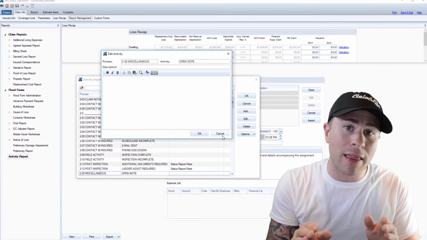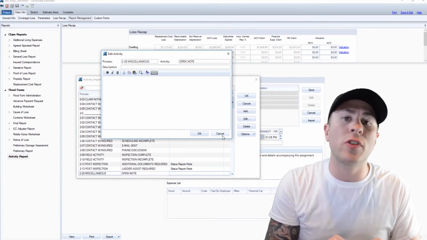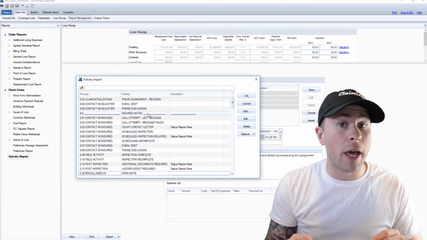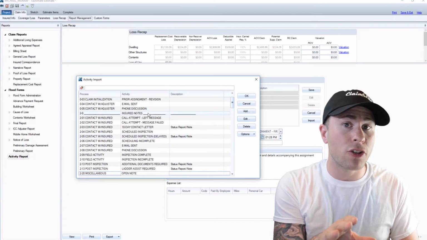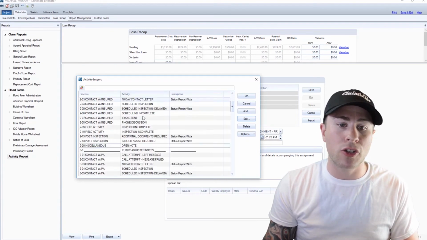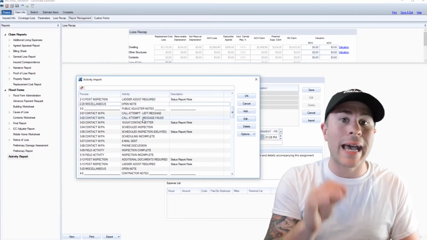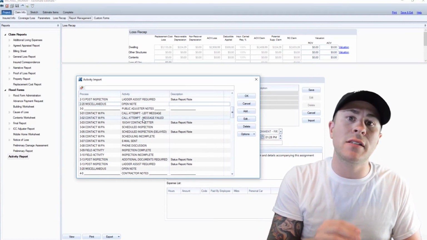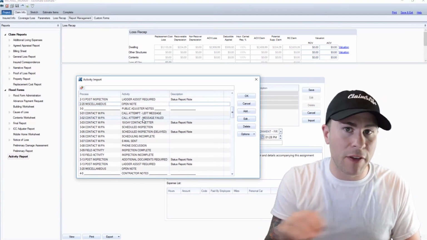I can tell you what, I made that. I might have used it once or twice, and I've had this for a long time. Now where I am, I deal with a lot of public adjusters. So what do I have right after the insured notes? Those are your public adjuster notes. Now, these notes are not identical to the insured notes. They are modified in a way that fits public adjusters specifically.